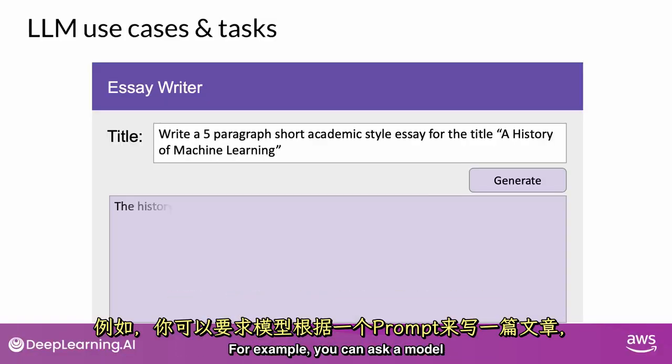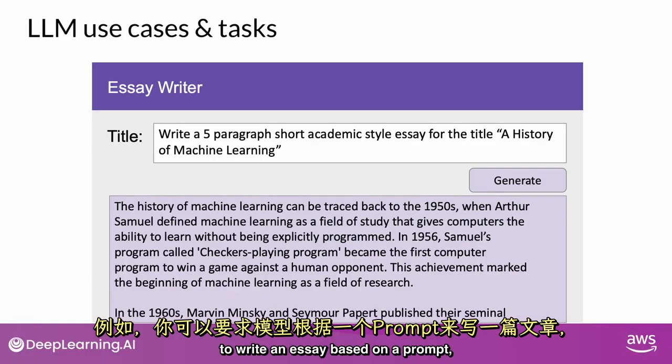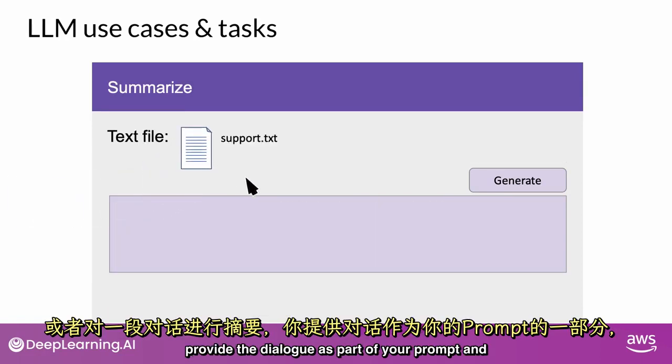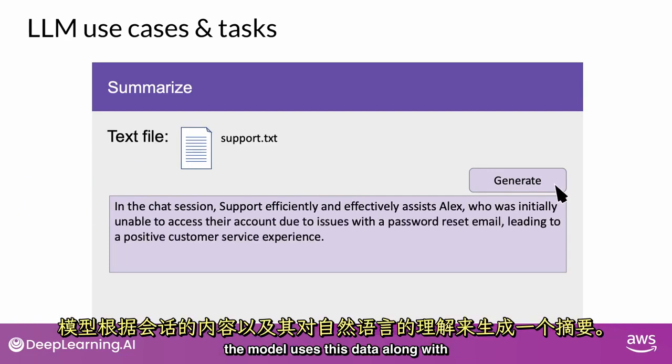For example, you can ask a model to write an essay based on a prompt, to summarize conversations where you provide the dialogue as part of your prompt, and the model uses this data along with its understanding of natural language to generate a summary.